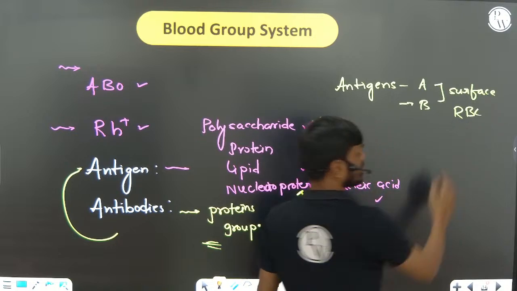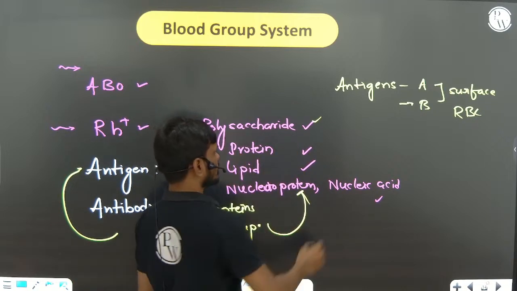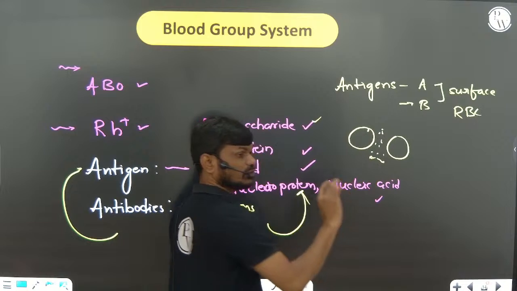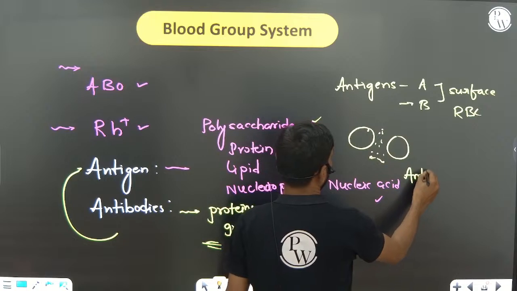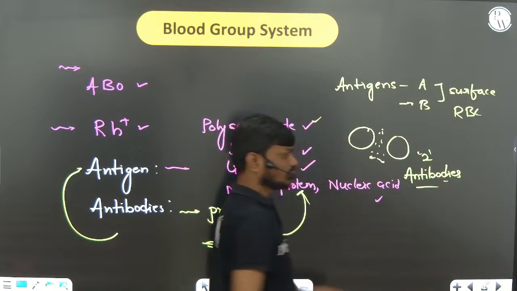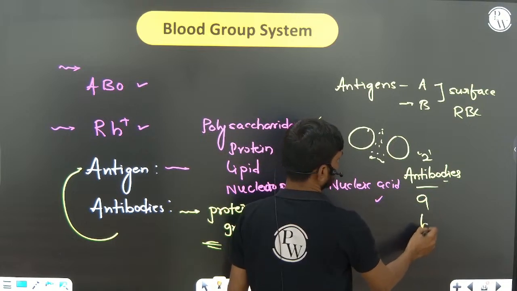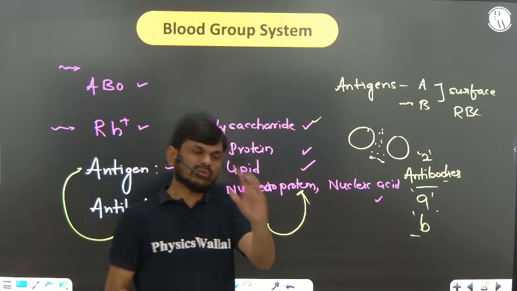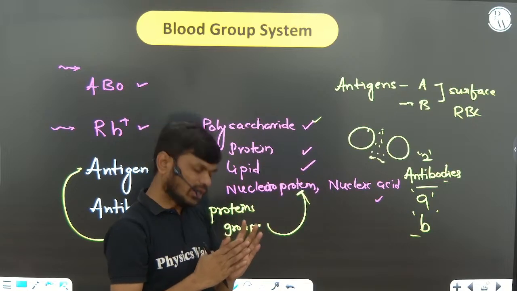The plasma of two different individuals contains two different antibodies, for example antibody A and antibody B. So antibodies are present in plasma, antigens are present on the surface of the RBC.